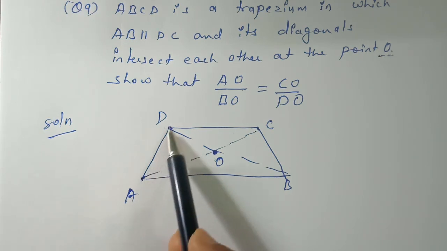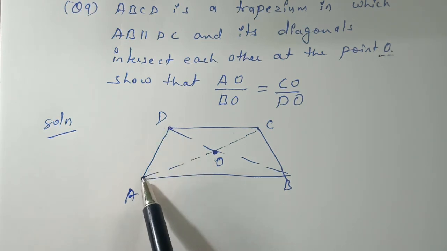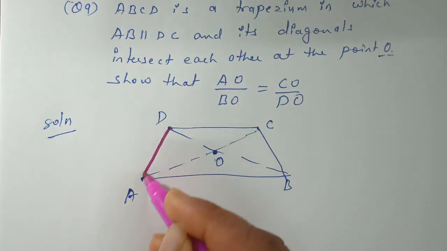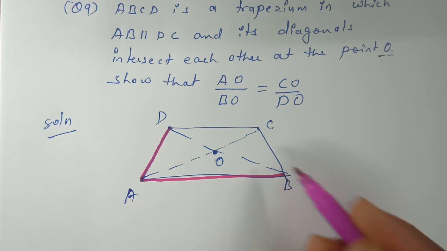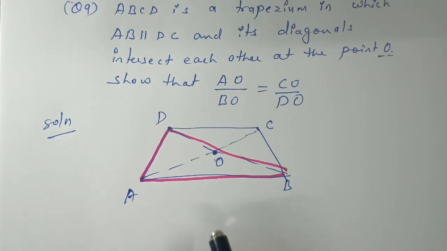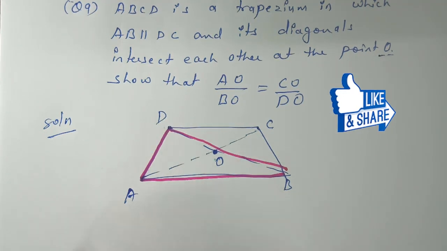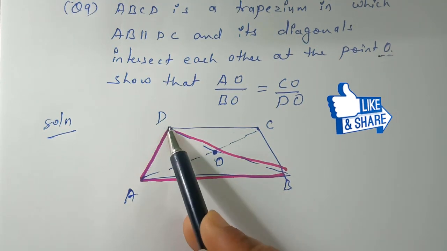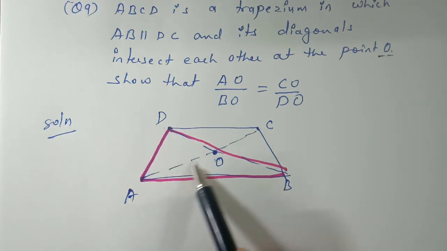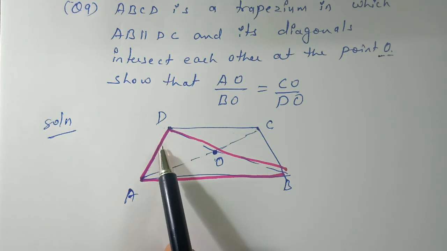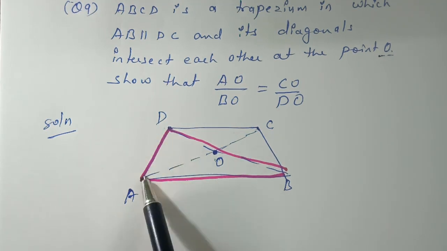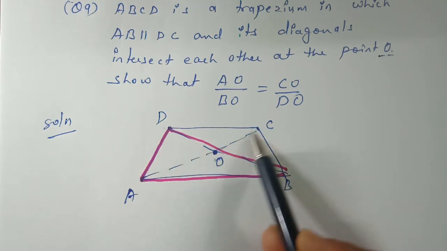If we consider one line of the trapezium, AD, and observe, here we have the triangle DAB, and on this line again we have the next triangle ACD. So we are going to consider these two triangles which are on the line DA.